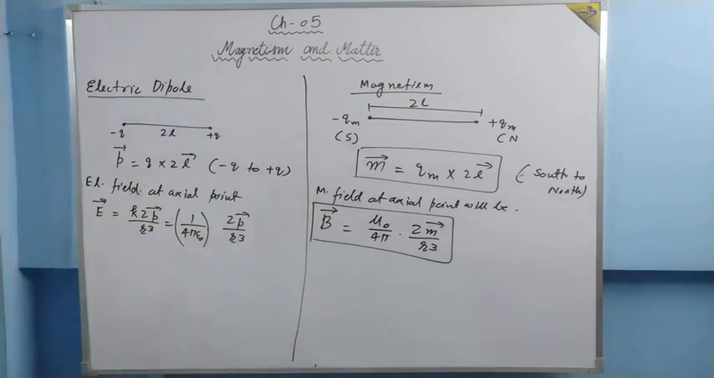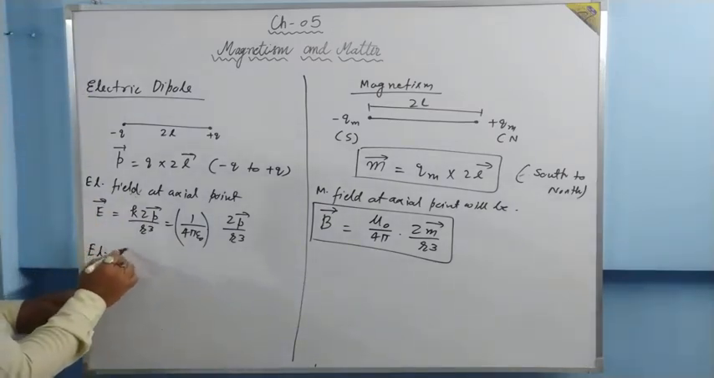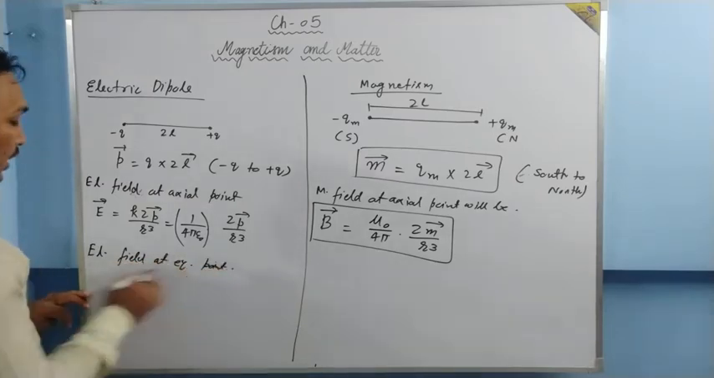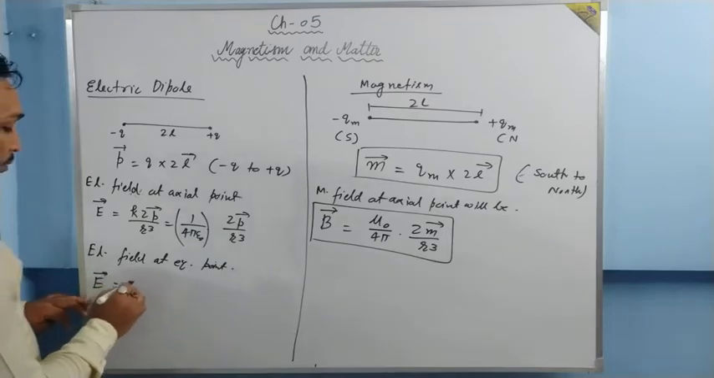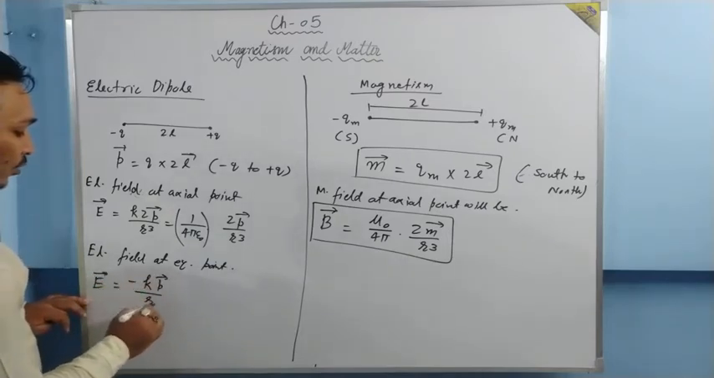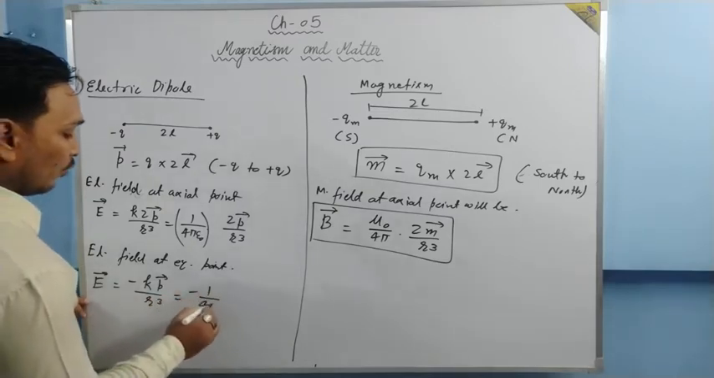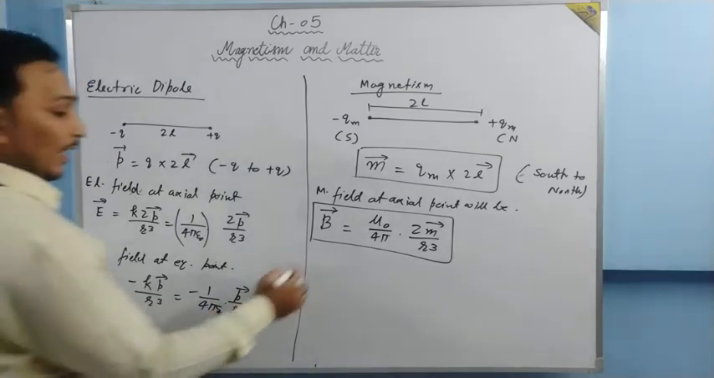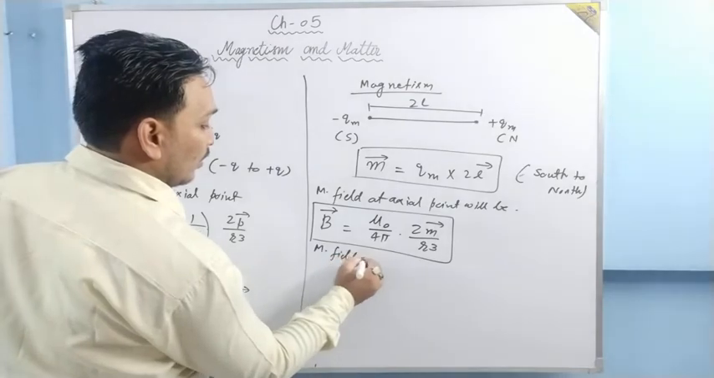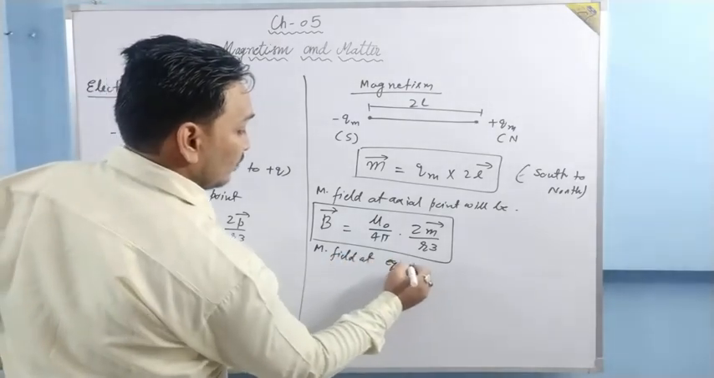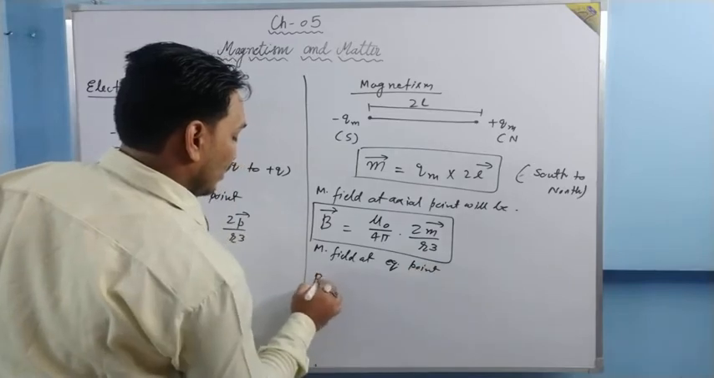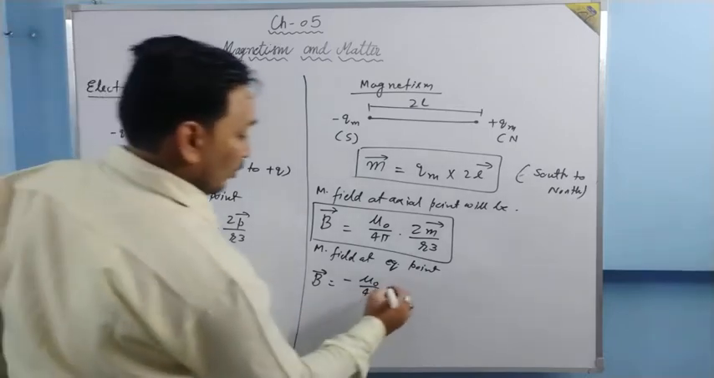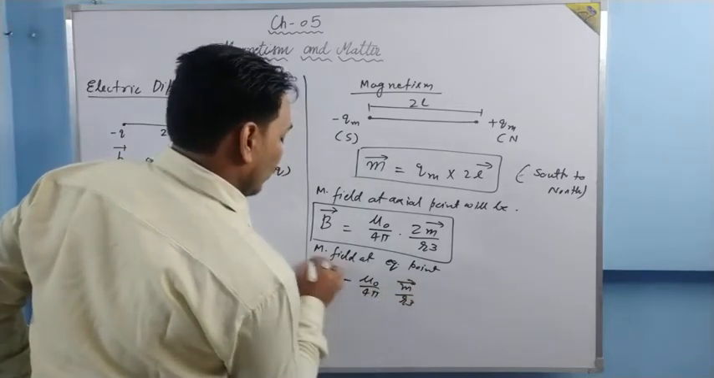Okay. Electric field at equatorial point. What is the formula? The formula is E vector is equal to minus Kp vector upon r cube, or minus 1 upon 4 pi epsilon naught P vector upon r cube. Magnetic field at the equatorial point is given as B vector is equal to the same, minus mu naught upon 4 pi, and now in place of P upon r cube, it will be M vector upon r cube.